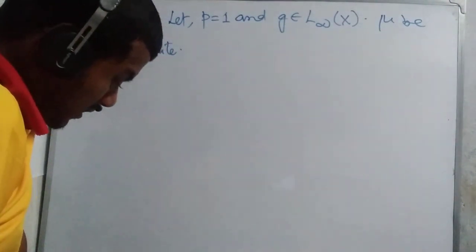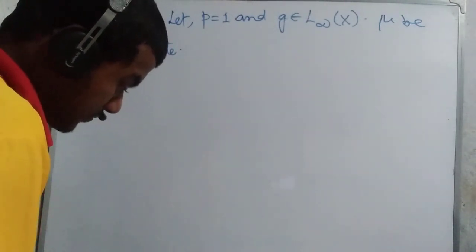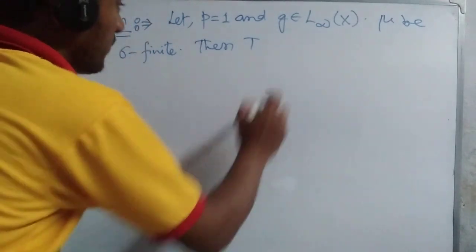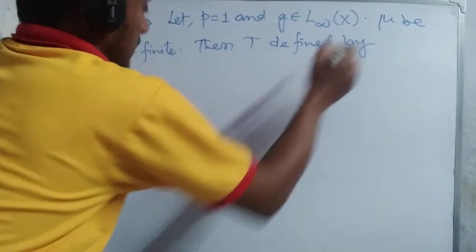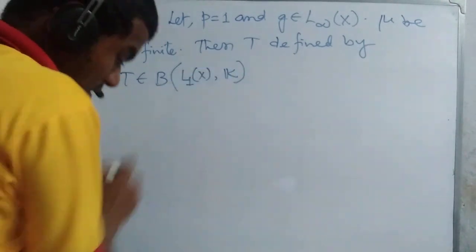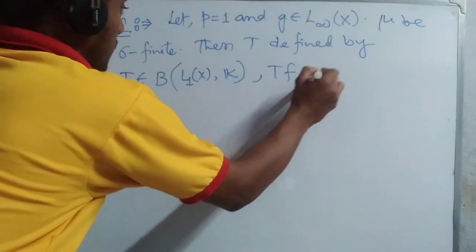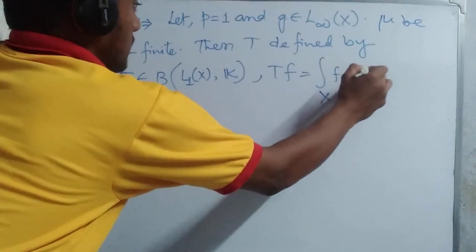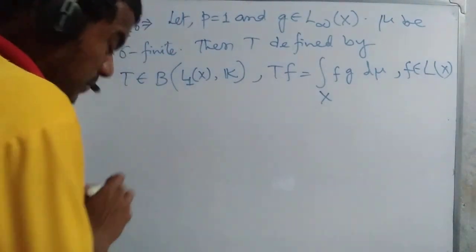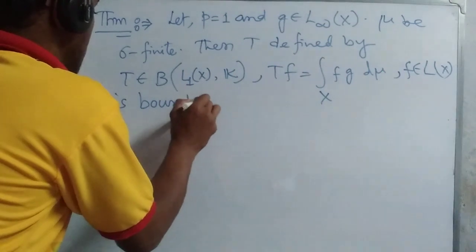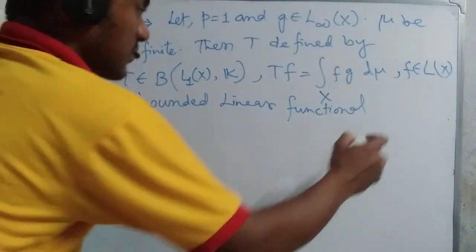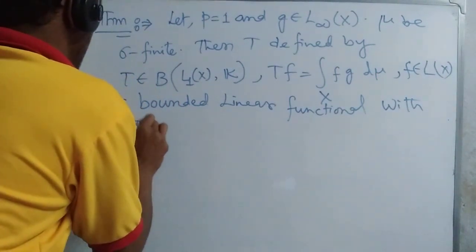Then T defined by T belongs to B of L1 of X to K, and T f equal to the integration over X of f g d mu, where f belongs to L1 of X, is a bounded linear functional with norm T equal to norm g.